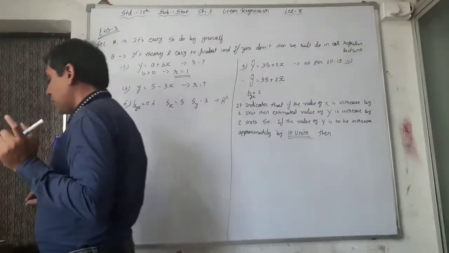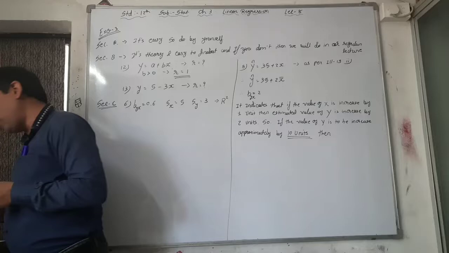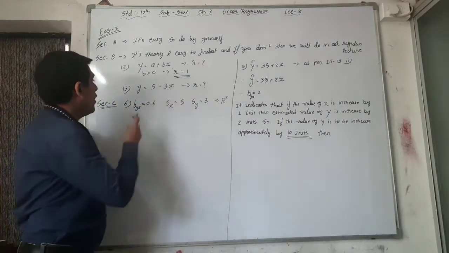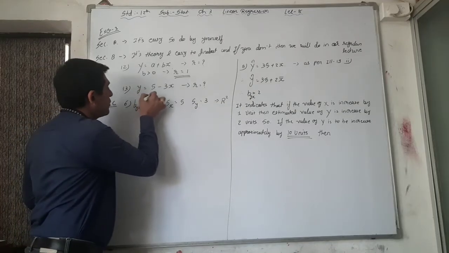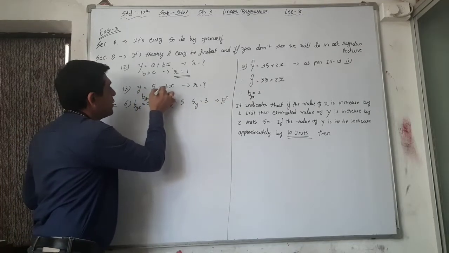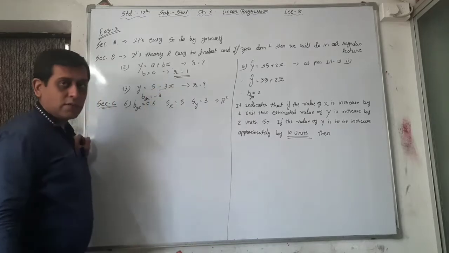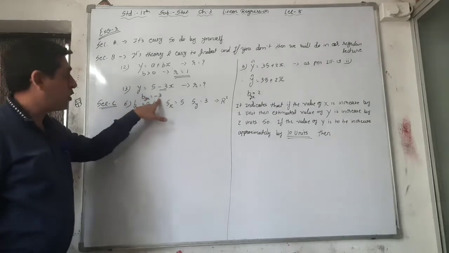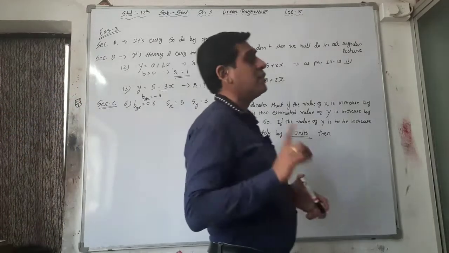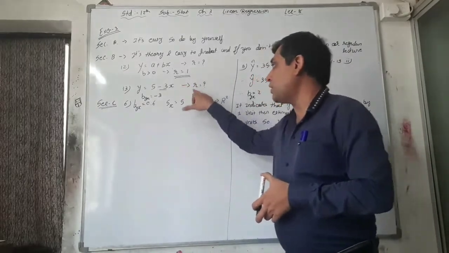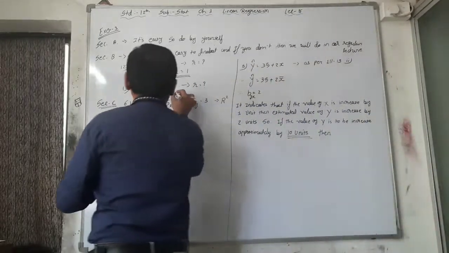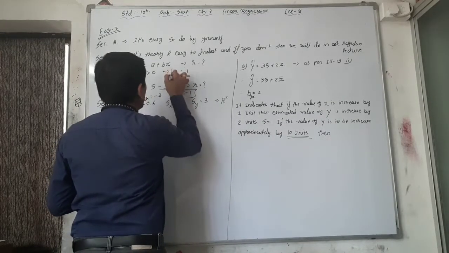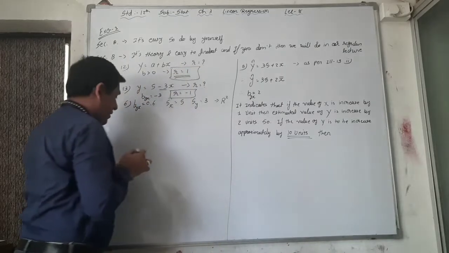Now the second one, that is 13. If y is equal to 5 minus 3x, then what is the value of b? a plus bx is our formula, so b, that is byx, is equal to minus 3. So here the value of byx is negative, and on the basis of this you can say that r is negative, that is minus 1. Here is your answer for sums 12 and 13.